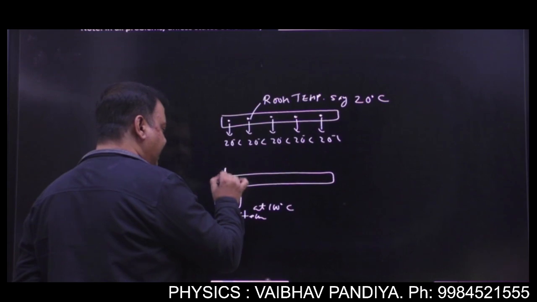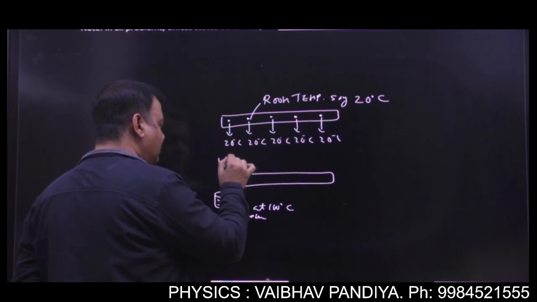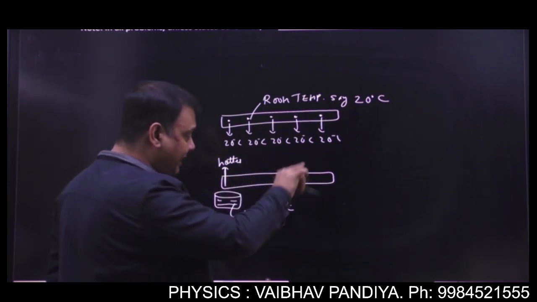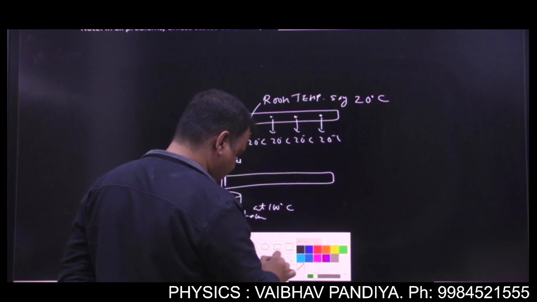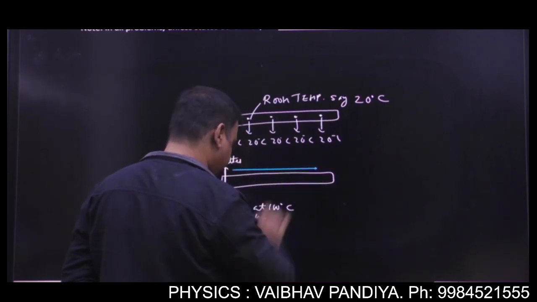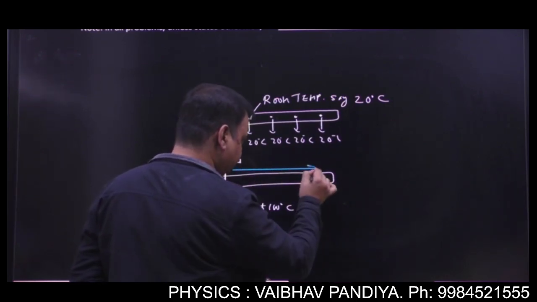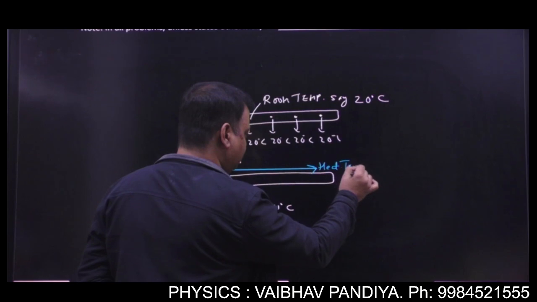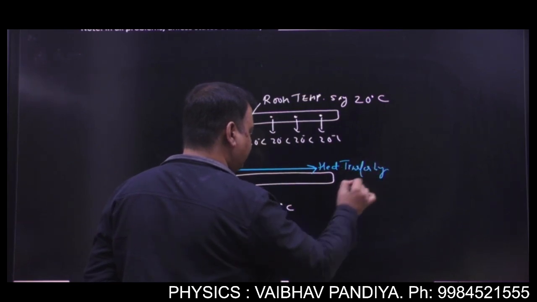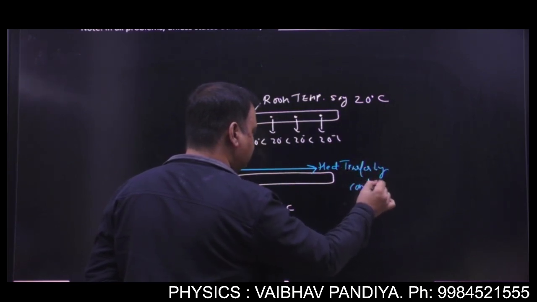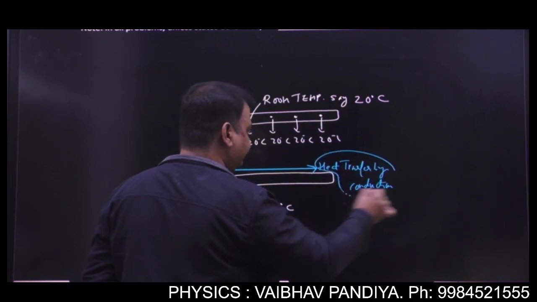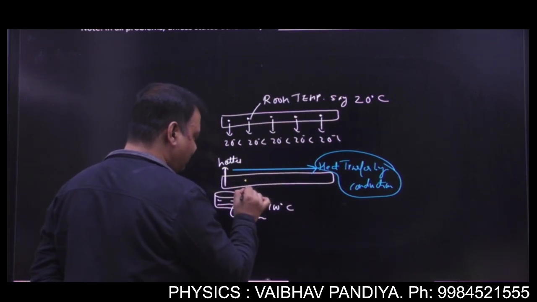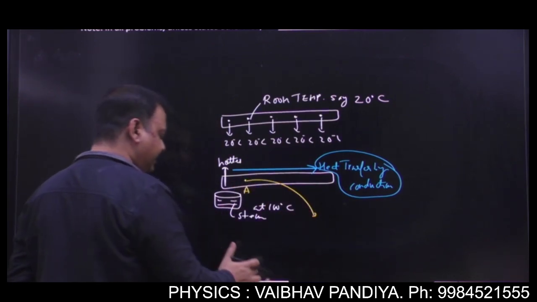So this end will be getting hotter and this heat will be getting transferred along the rod from the hotter end. Heat transfer by conduction. Okay, so say this is a point A on the rod. What is happening at A?